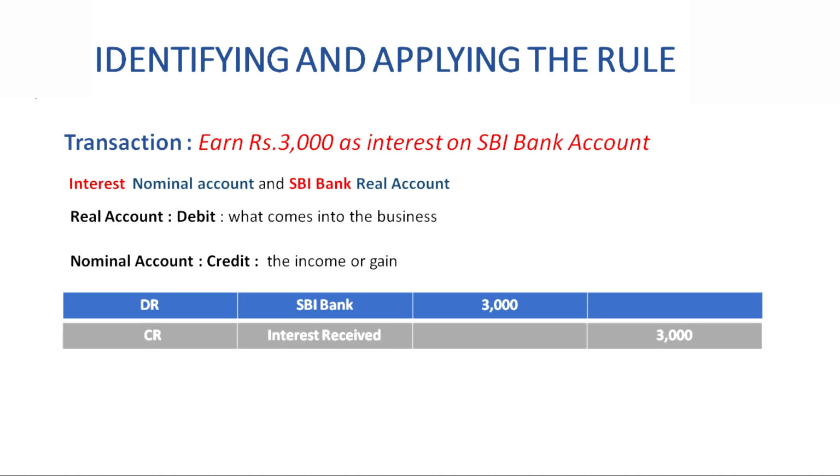All transactions of an entity must be accounted. To account these transactions, the entity must pass journal entries which will then be summarized into ledgers. The journal entries are passed on the basis of the golden rules of accounting. To apply these rules, first ascertain the type of account and then apply these rules. Debit what comes in and credit what goes out. Debit the receiver and credit the giver. Debit all expenses and credit all incomes.